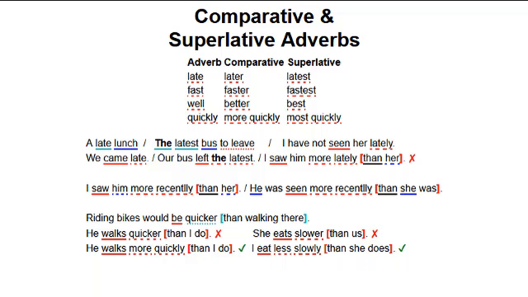Adverbial superlatives are often followed by the preposition of. "She eats the most slowly of all the students." "Of all the buses, ours left the latest."